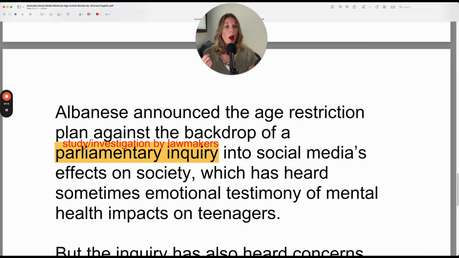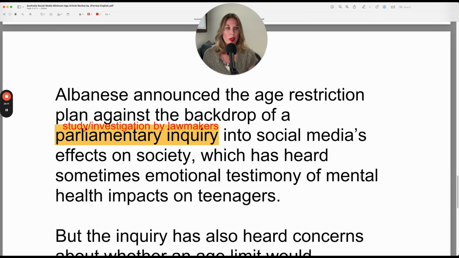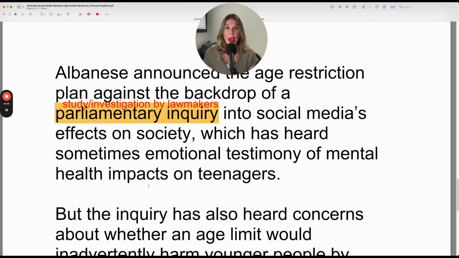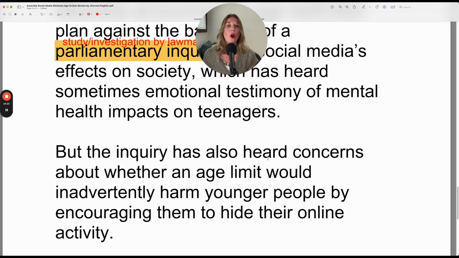So the inquiry has heard sometimes emotional testimony of mental health impacts on teenagers. But the inquiry has also heard concerns about whether an age limit would inadvertently harm younger people by encouraging them to hide their online activity.